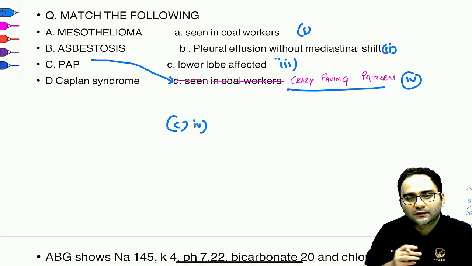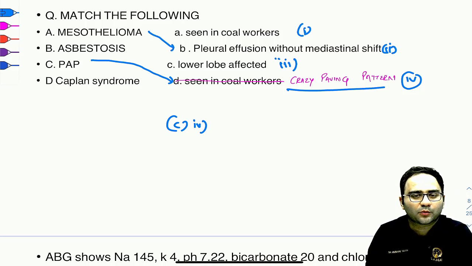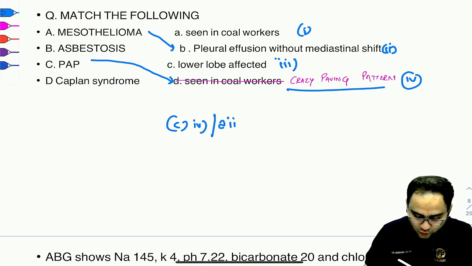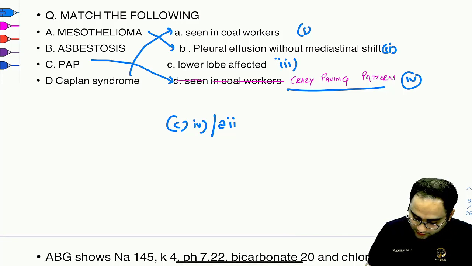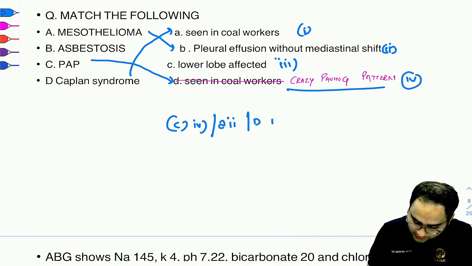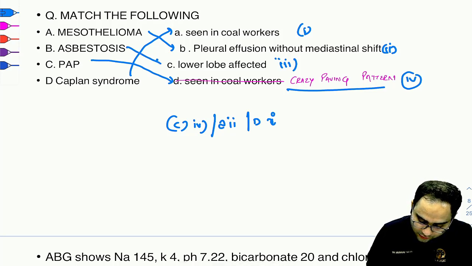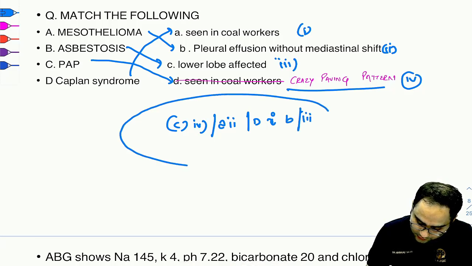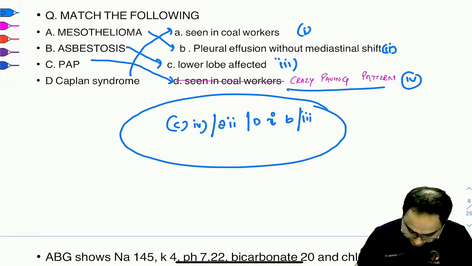Okay. Now mesothelioma can cause pleural effusion without mediastinal shift because it's a tumor of the pleura. So A would be associated with 2, right? Caplan syndrome is associated with coal workers. Okay. So D would be associated with 1. And finally you are left with asbestosis, that would be associated with lower lobes. So B is going to be associated with lower lobe. So this is how you had to solve this question, right?